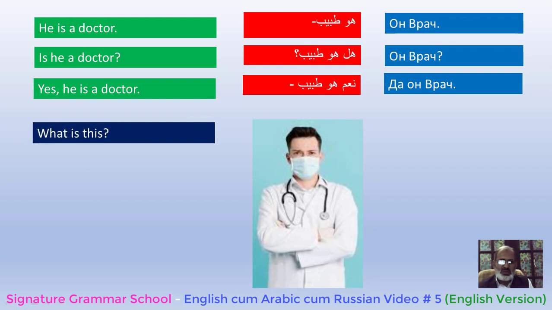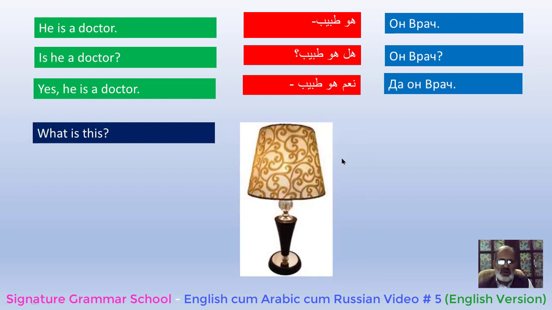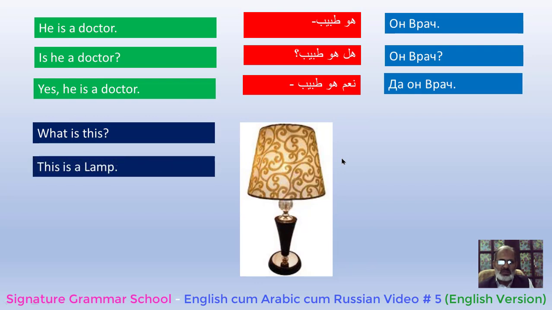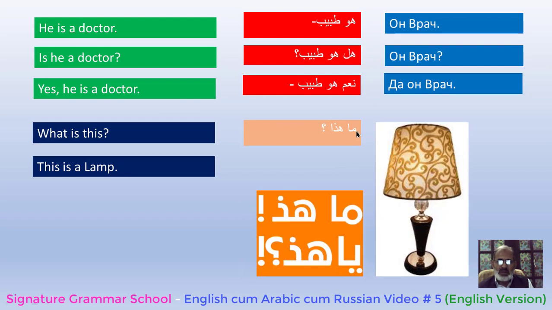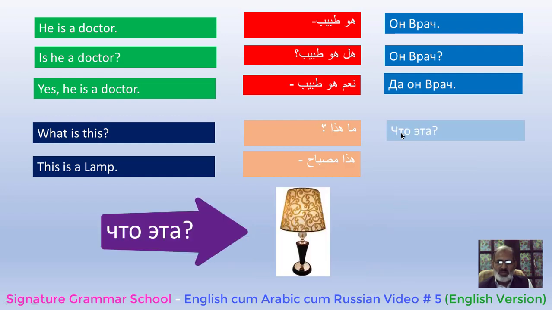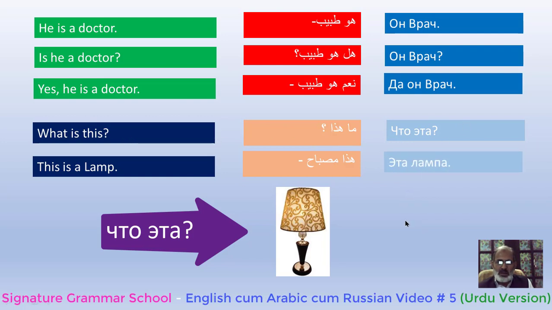Yes. Next sentence is, what's this? Now we are asking about a thing. Okay. The answer is, this is a lamp. In Arabic it will be ma haza. It's not man. Man is used for a human being, for a thing having life, but for a thing having no life we use ma. Ma haza. The answer is haza misbahun. For lamp in Arabic the word is misbah. And in Russian что это? Shto. Shto for a thing. Что это? The answer is это lampa. Lampa. It's pa in Russian.